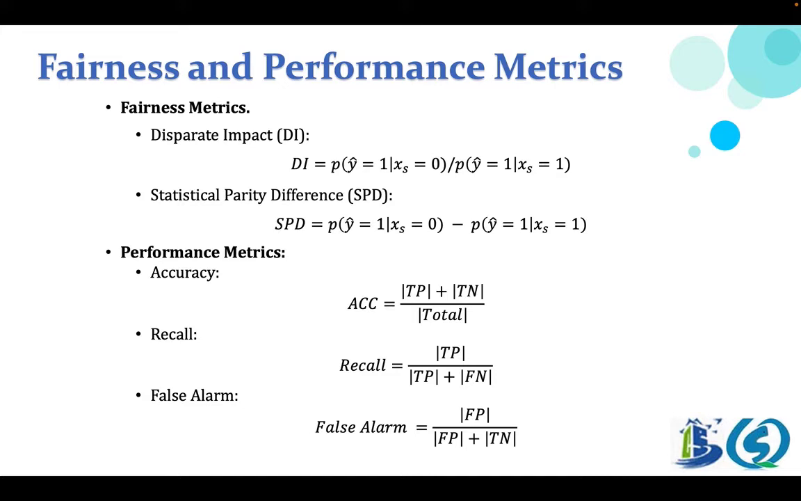DI indicates the ratio of the probabilities of favorable results obtained by the unprivileged and privileged classes, while SPD represents the difference between the unprivileged and privileged classes to obtain favorable results. For the performance indicators, we choose three that are widely used in the research: accuracy, recall, and false alarm.